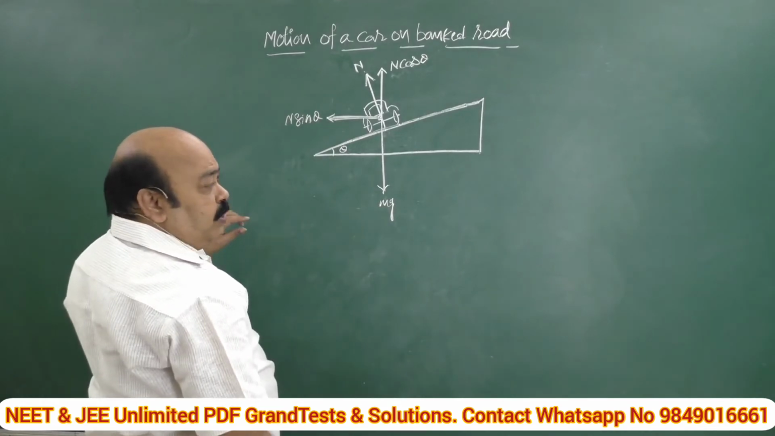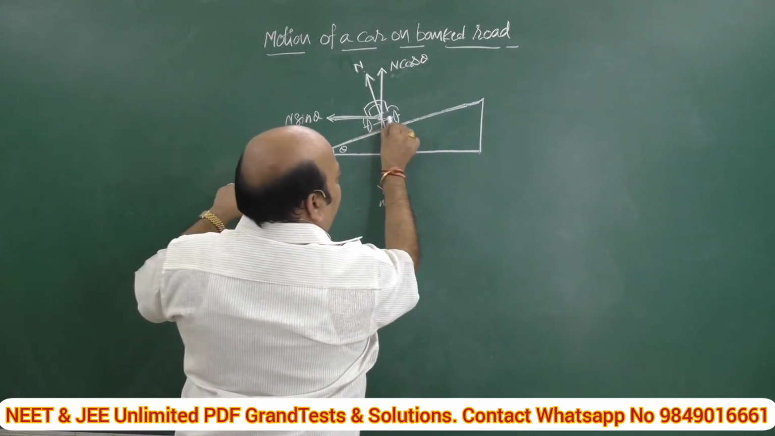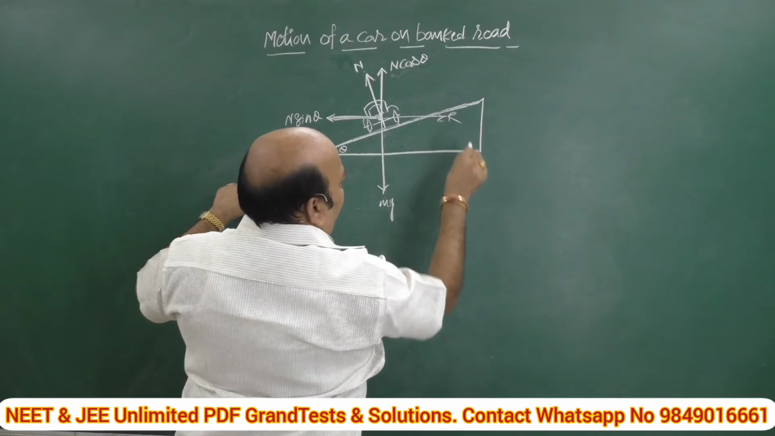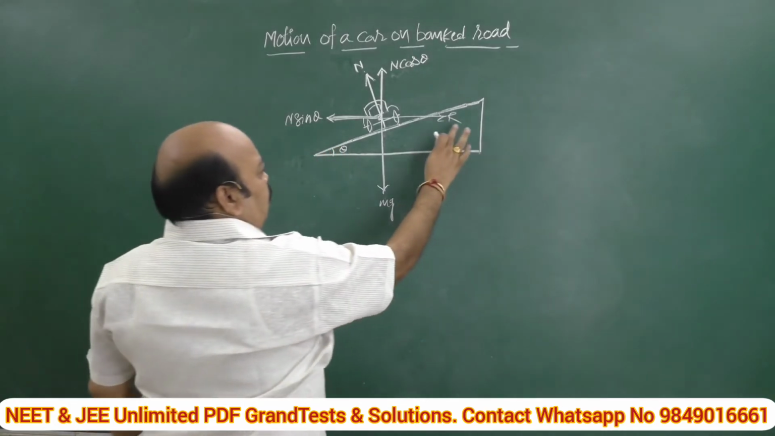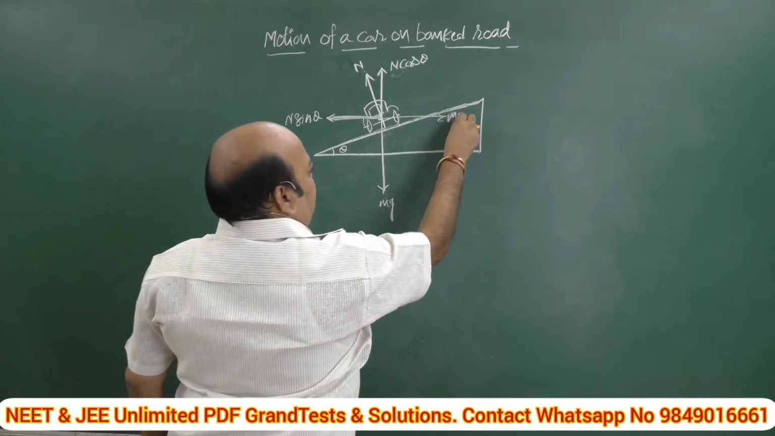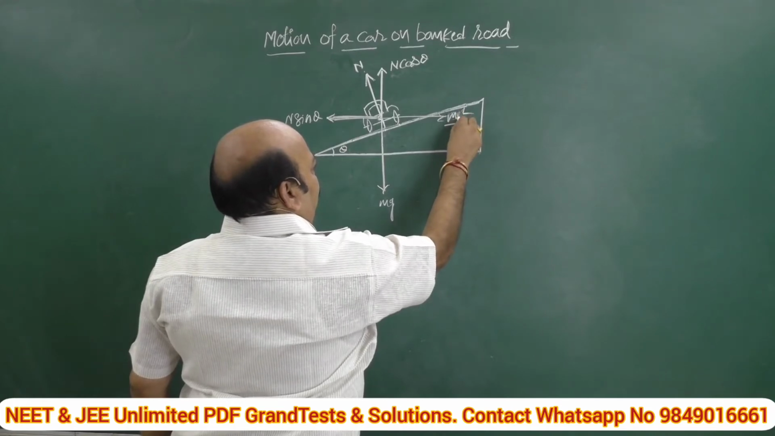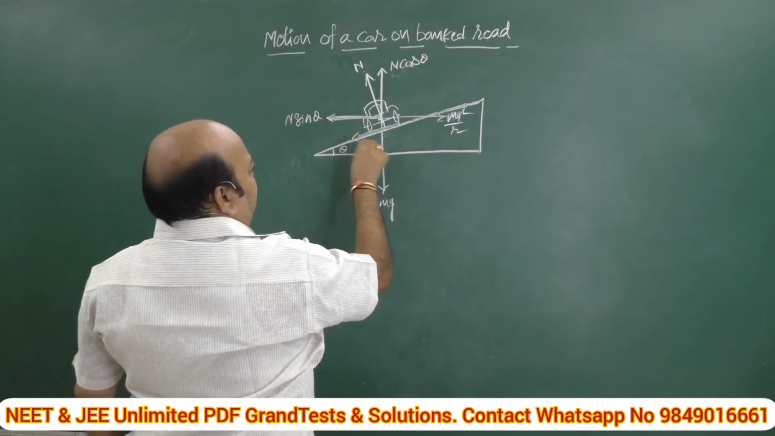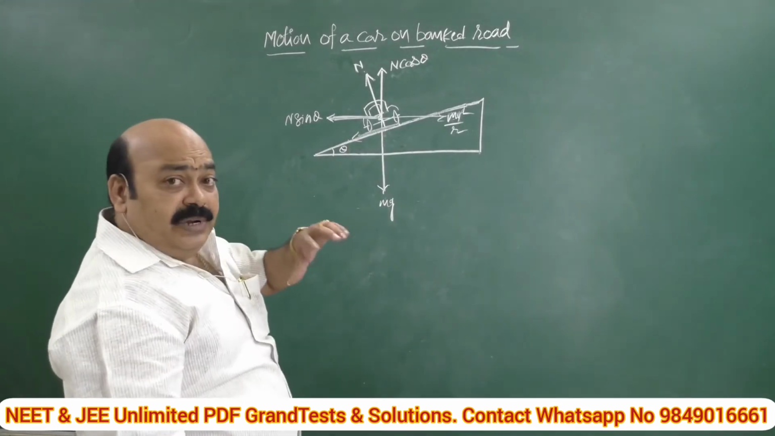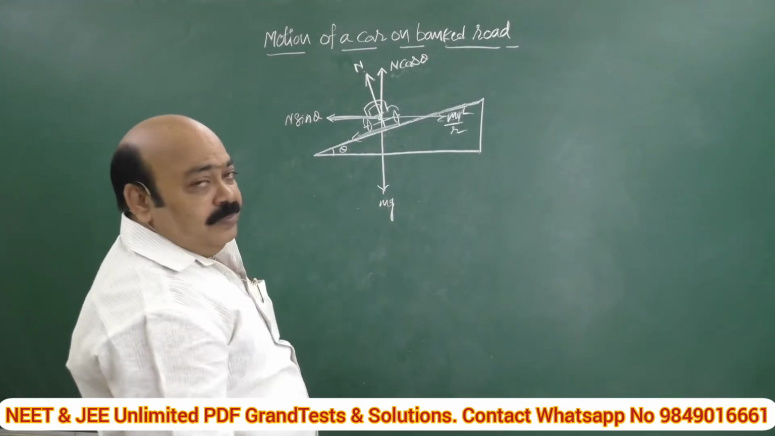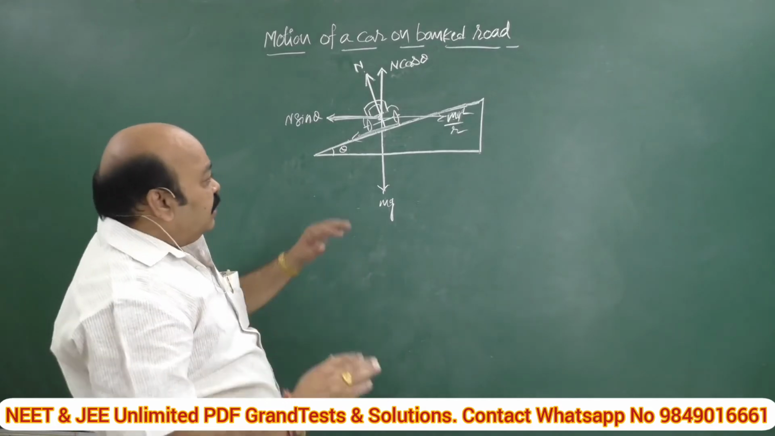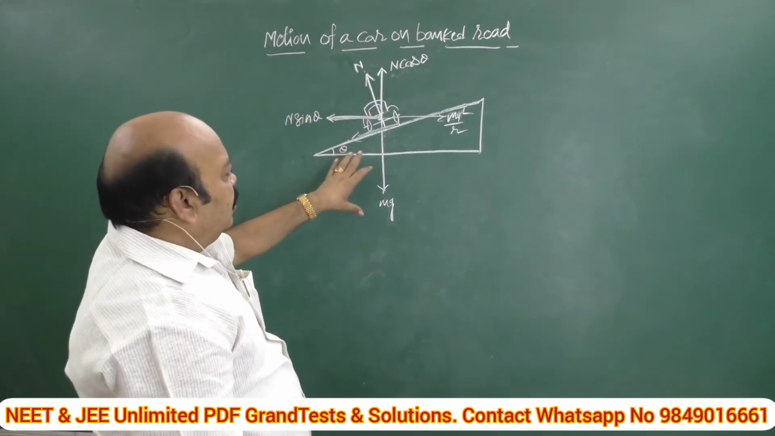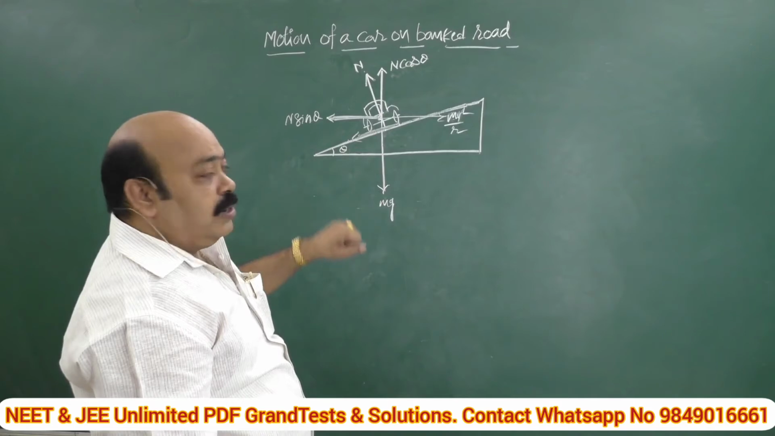Okay, now what about mv square by r? This mv square by r will act outward. This is the condition. Frictional force in contact will be there in this case; we will discuss it in the next case. Are you convinced regarding this? The different forces acting, this is called a block diagram.